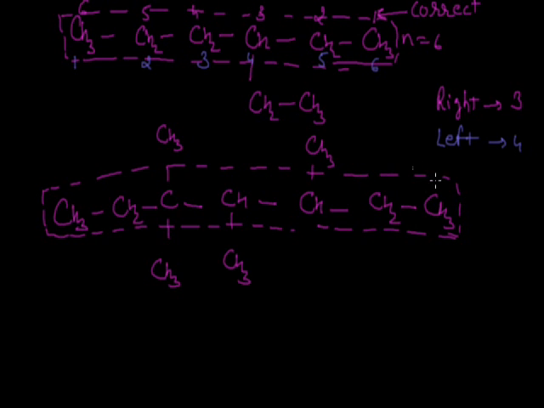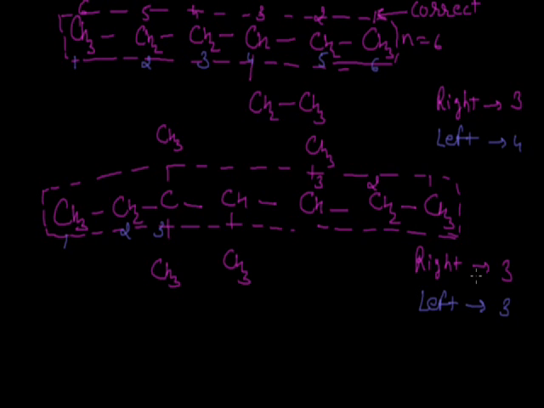Now if we do the numbering from the right hand side, the first substituent will come on the third position. On the other hand, if we do the numbering from the left hand side, the substituent will be again on the third position.